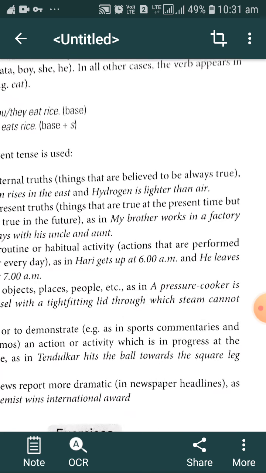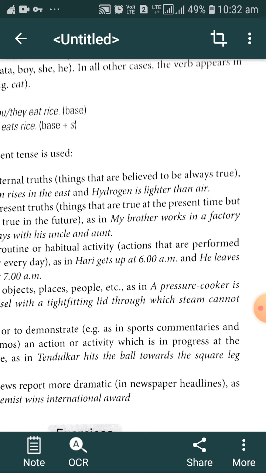This example is here: hydrogen is lighter than air. Hydrogen was lighter than air in the past, hydrogen is lighter than air in the present, and we generally know it is fixed that hydrogen will be lighter than air in the future. If that particular thing is an eternal truth, we generally use simple present tense, not present progressive tense, not simple past tense, not simple future tense. If we are talking about an eternal truth that was true in the past, is true in the present, and will be true in the future,